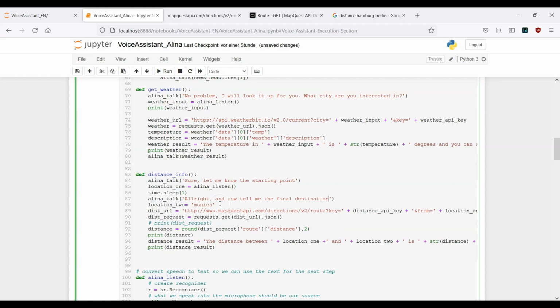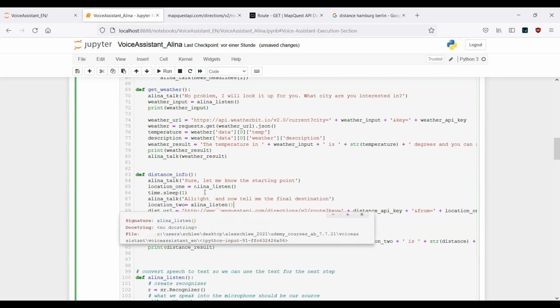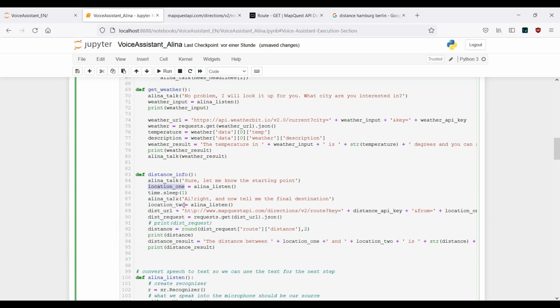Okay, this is it. And now again, we want to make use of our listen function here, because now we don't want to hard code it. So it's Alina listen. Okay, so in this variable should be stored our first city, and here the second city should be stored based on what we tell to our system. Okay, this is it.